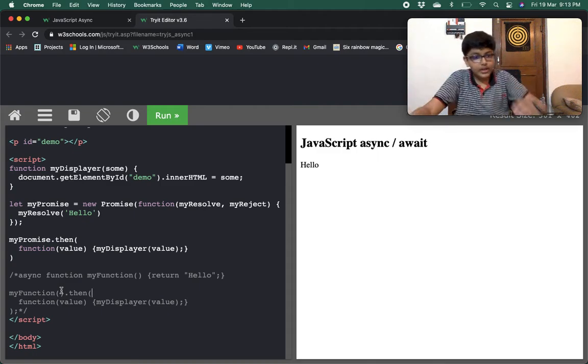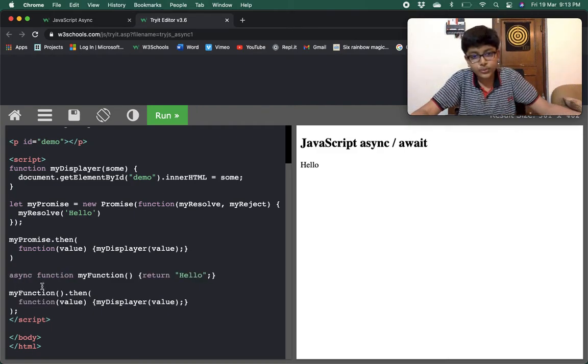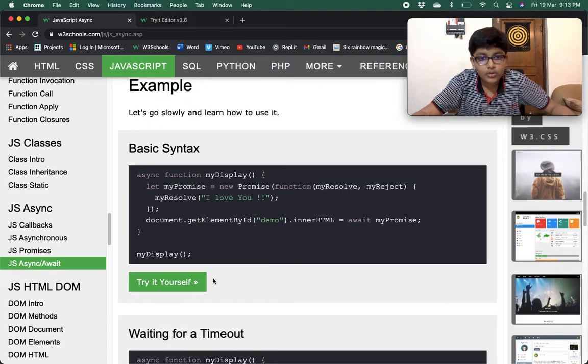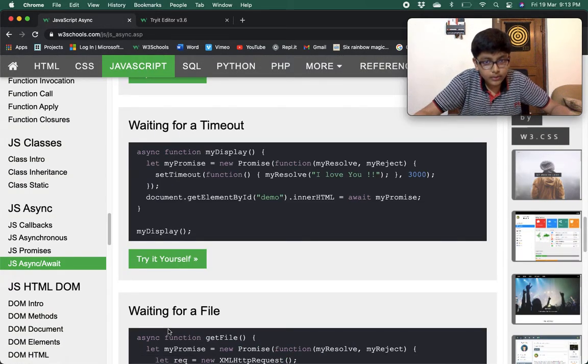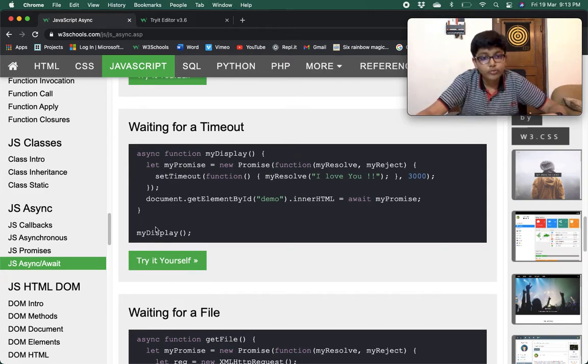If you wanted to use await over here, how can you use it? You cannot use await over here. You have to do it properly like this. You have to create a new promise in the function, and then you can use await.